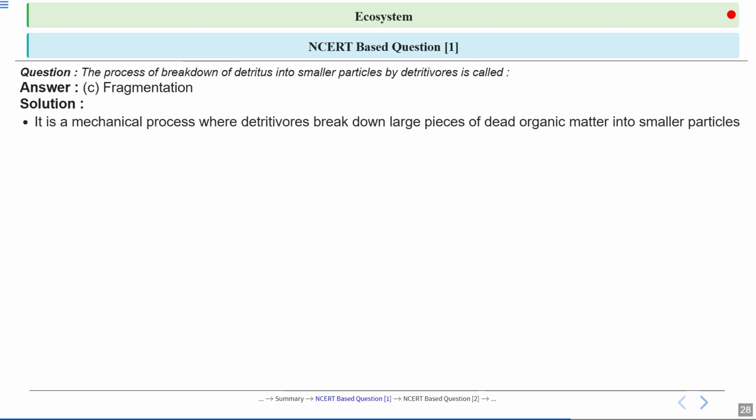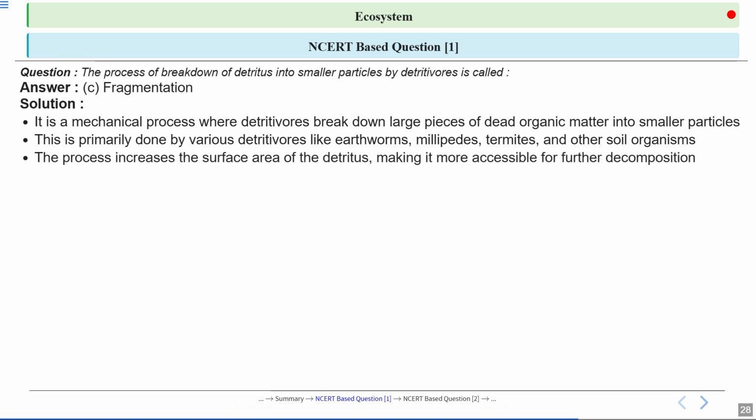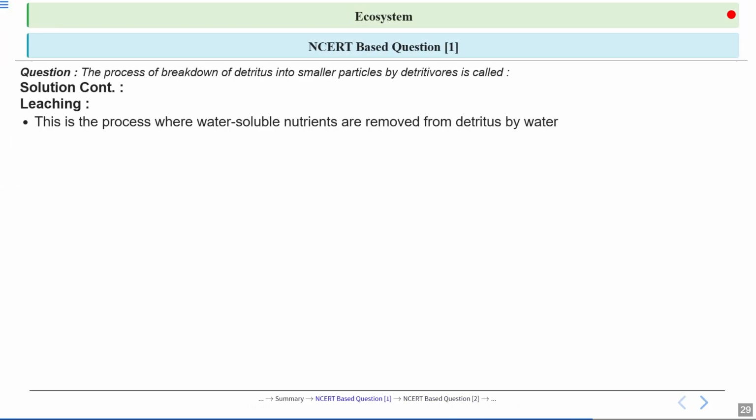Fragmentation is basically a mechanical process where detritivores break down larger pieces of dead organic matter into smaller fragments. This is primarily done by various detritivores like earthworms, millipedes, termites, and other soil organisms. The process increases the surface area of detritus, making it more accessible for further decomposition. Now, after fragmentation, you have leaching.